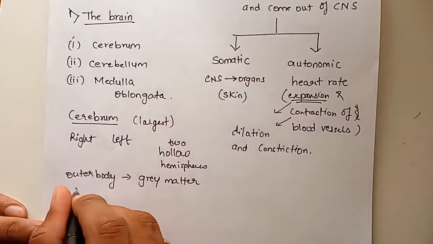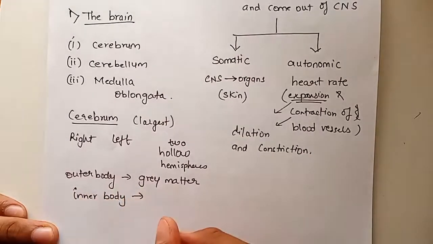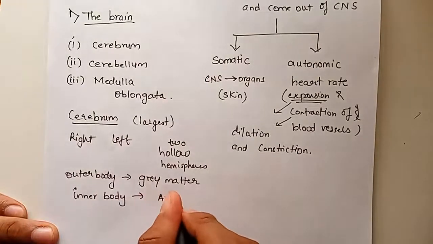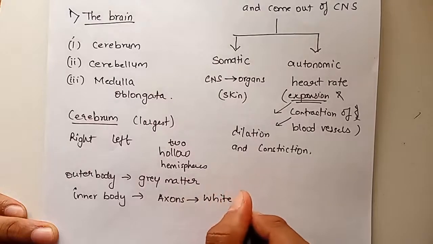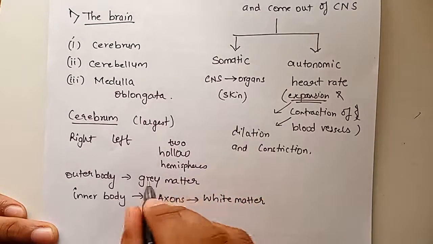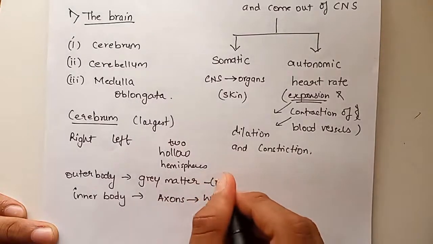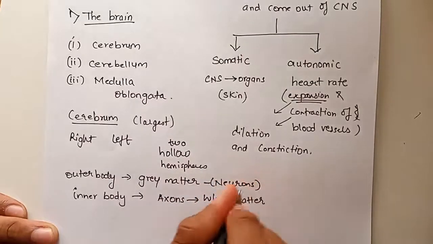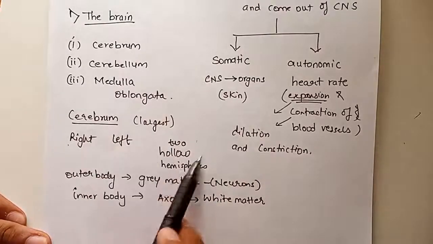Okay, and the inner body, which mainly consists of the axons, is called the white matter. Okay, so the cerebrum has left and right hemispheres, two hollow hemispheres.